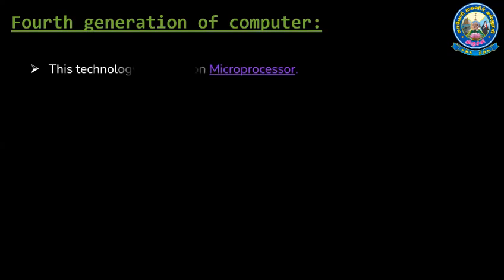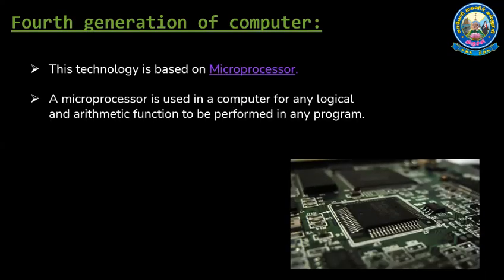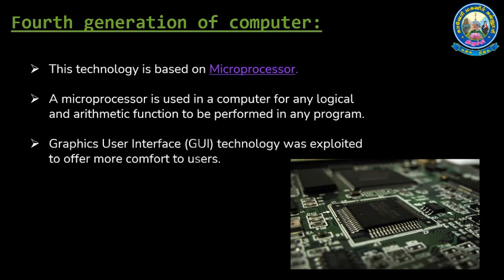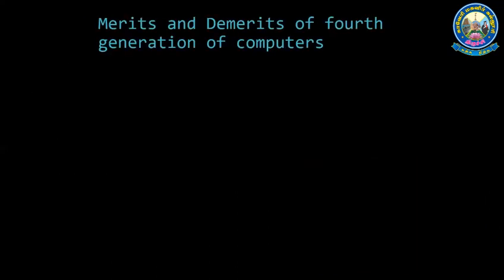Fourth generation of computers. This technology is based on the microprocessor. A microprocessor is used in a computer for any logical and arithmetic function to be performed in any program. Graphical User Interface, GUI, technology was exploited to offer more comfort to users. And few more examples: IBM 4341, DEC 10, Star 1000, PDP 11. And merits and demerits of fourth generation computers.